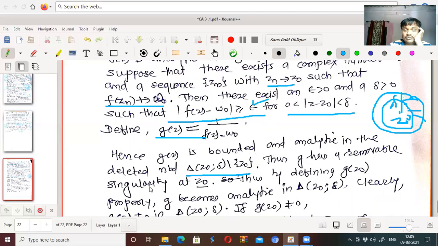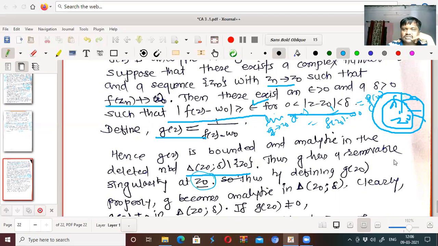Thus g has a removable singularity at Z0. We know that as g is well defined, what definition do we want to take? Take the limit as Z tends to Z0 of g of Z. This is 1 upon f of Z0 minus W0. So I will consider this as g of Z0. In this case, the function becomes analytic. That is, g has a removable singularity at Z equal to Z0.